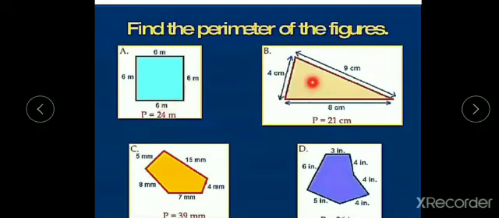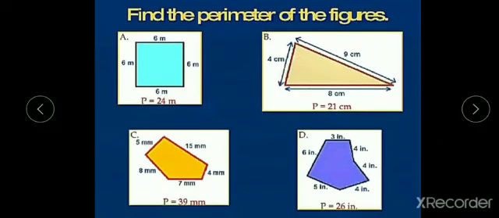Now I have a triangle. They are asking what is the perimeter of this triangle. So to know the perimeter of this triangle, I have to add all sides of this triangle. One side is 4 centimeters, another side is 9 centimeters, another side is 8 centimeters. So 4 centimeters plus 8 centimeters is 12 centimeters. 12 centimeters plus 9 centimeters is 21 centimeters.